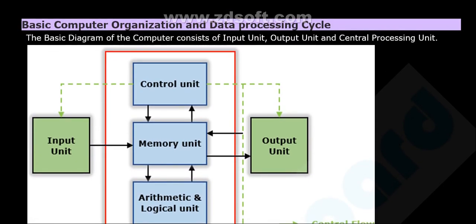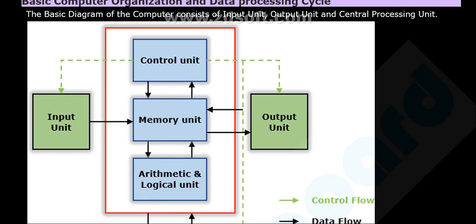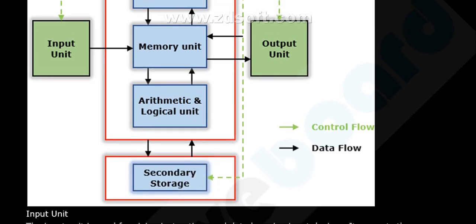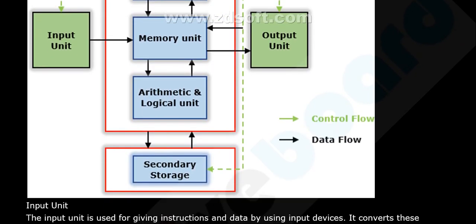Next, let's see the basic computer organization and data processing cycle. The basic diagram of computer processing consists of input unit, output unit, and CPU. What does the CPU consist of? The CPU consists of the control unit, memory, which stores data, and the arithmetic and logical unit, which performs operations. And next comes the secondary storage.